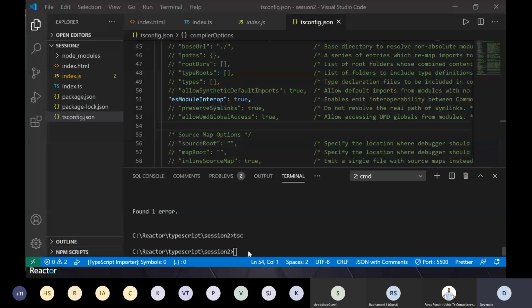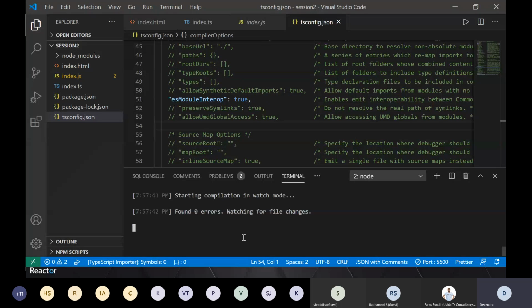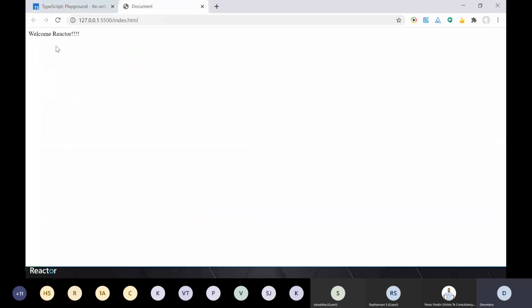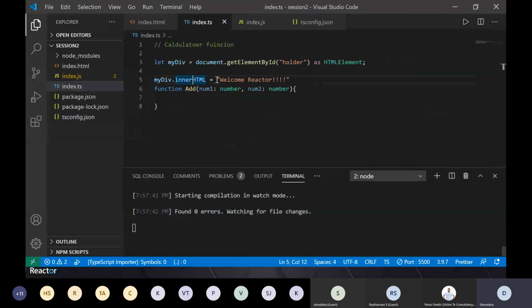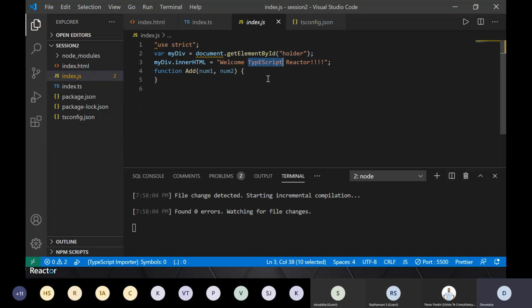So now I was talking about tsc watch, right? What I will do is I'll run tsc watch once my config and everything is there, and I'm doing development. Now I have to make changes in multiple places and see how it is getting reflected, right? So I'm running a watch, and here it says welcome reactor. If there is some change here, let's say welcome TypeScript reactor, I made that change and saved it, because my compiler is watching it, it recompiled it to JavaScript, and this is here.